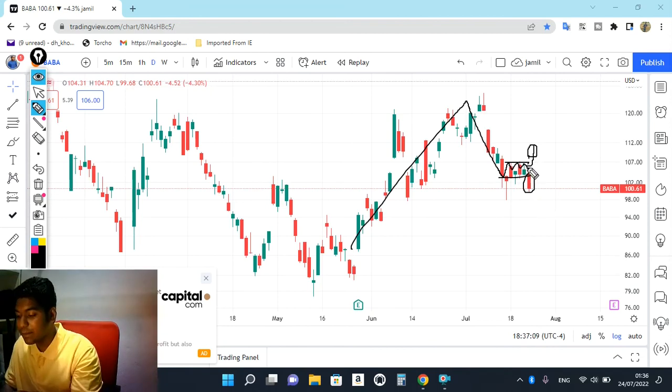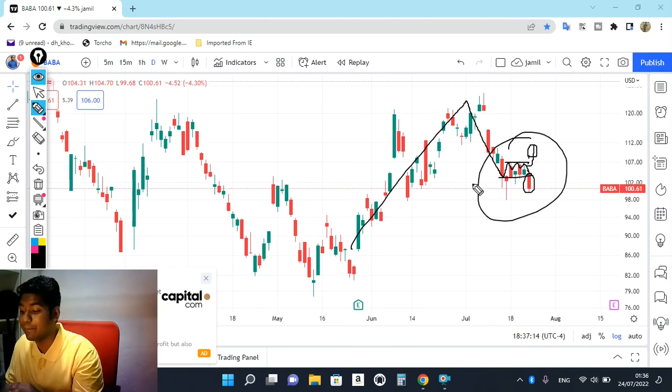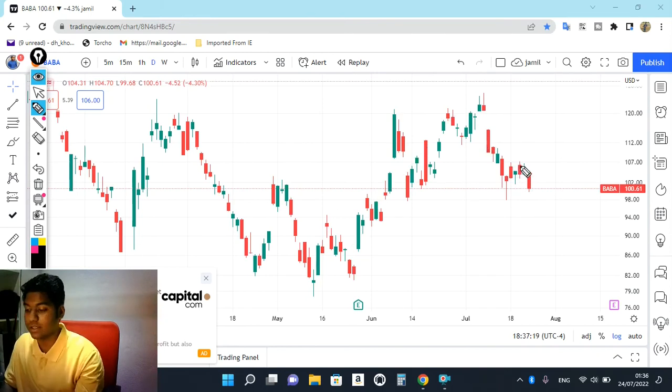That means this is the place where sellers are more aggressive, more confident than the buyers. The buying scenario is not going to be here, because you can see even 2 to 3 times the market almost opened gap down, but was not able to hold that level. We are going to see the 50-minute time frame, exactly what we're going to discuss, but just you can see here almost 2 to 3 times the market tried to break out the 107, 106 resistance level, but was not able to break out of that and closed exactly near the 100 level.